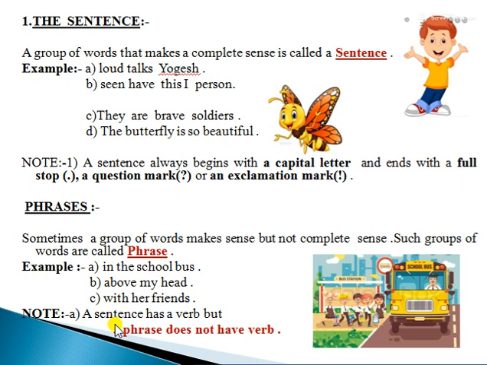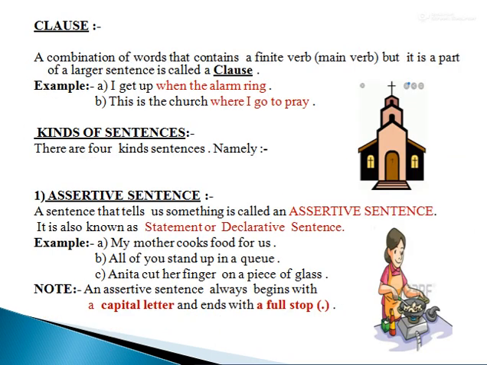Keynote: a sentence has a verb, but a phrase does not have verb. Children, can you see these three examples? Here, is there verb in these three examples? No. So, they are without verb. Now we'll study about clause. Definition says, a combination of words that contains a finite verb or main verb, but it is a part of a larger sentence is called a clause.